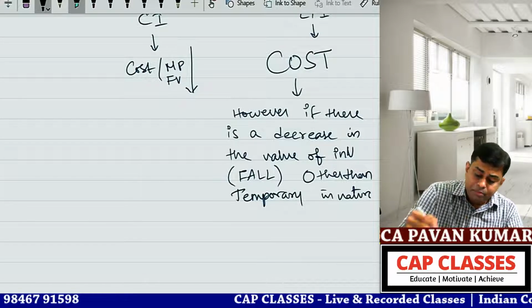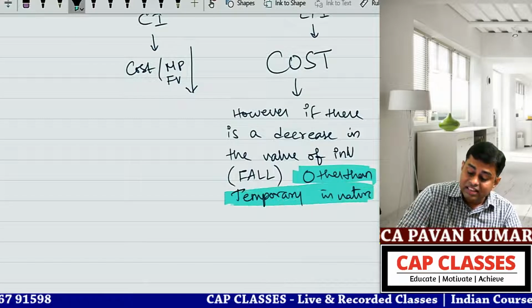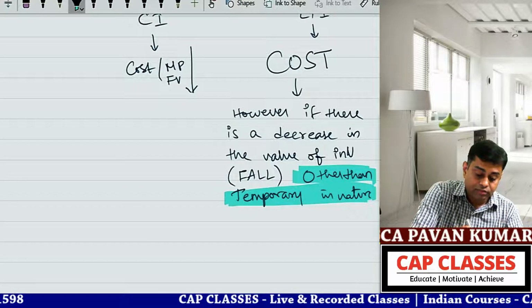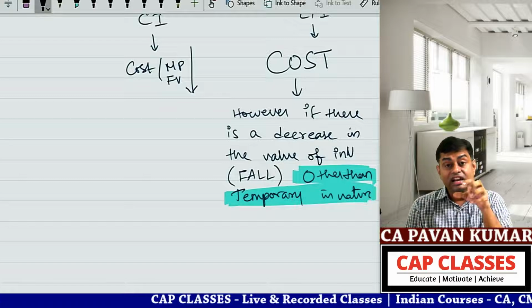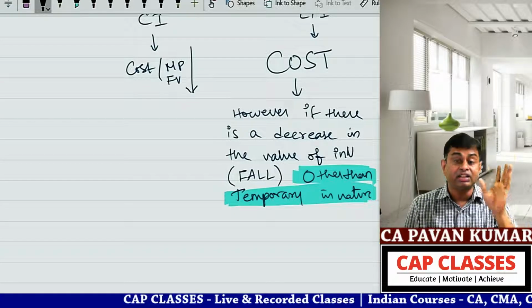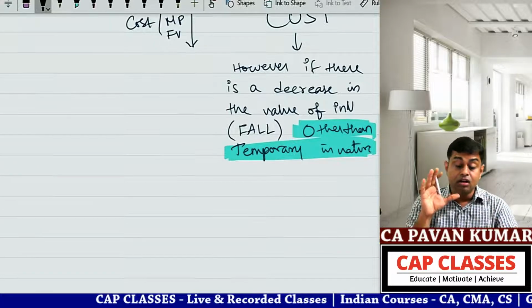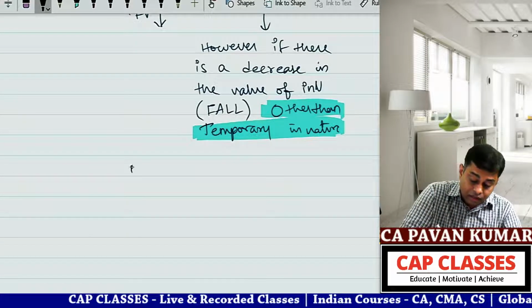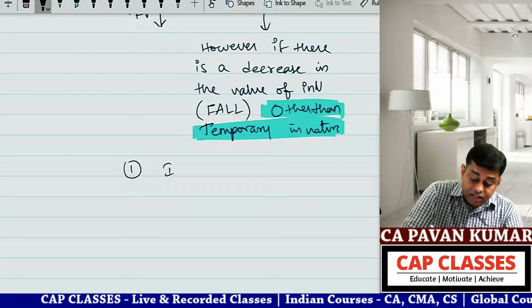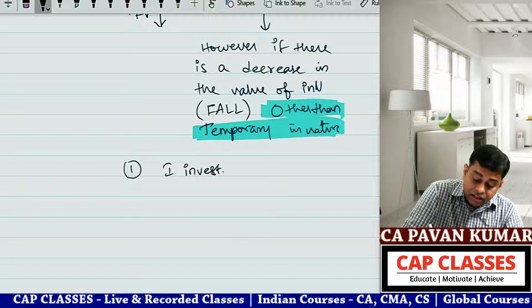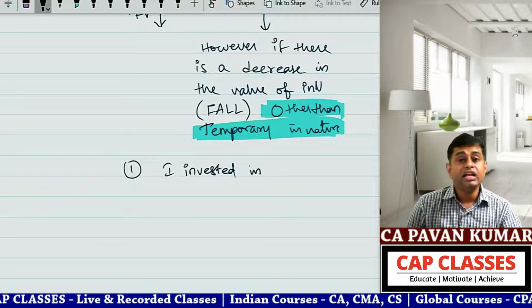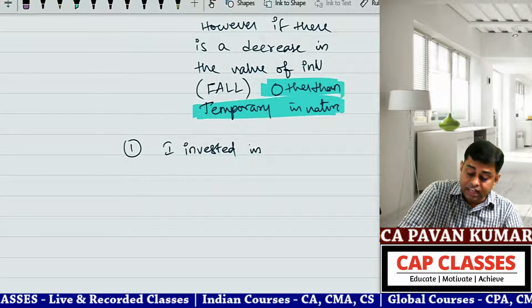Pawan sir, what is the meaning of other than temporary nature? Can I consider it to be long term? Yes. The reason why the share is falling is not temporary. The reason is permanent. For example, I'll give you two examples. One, I invested in, say for example, Vedanta.